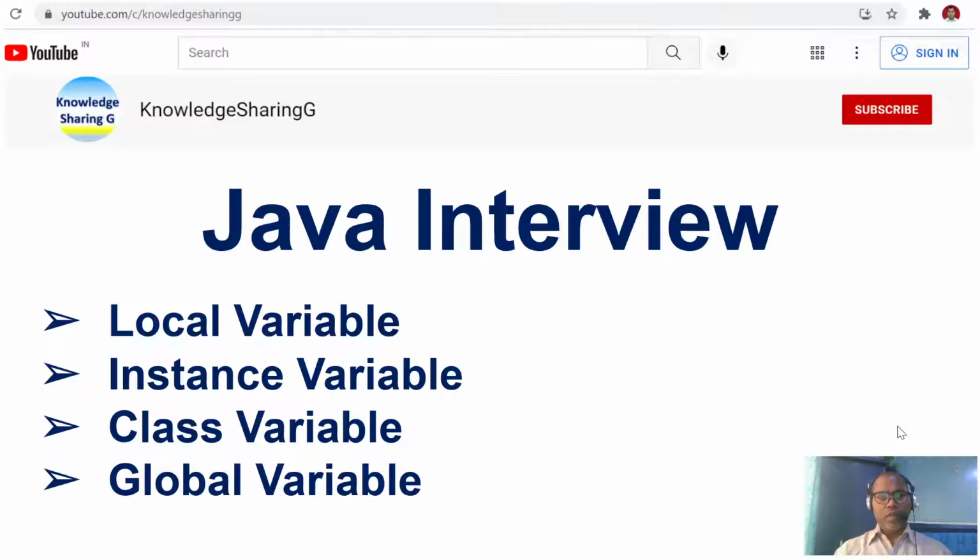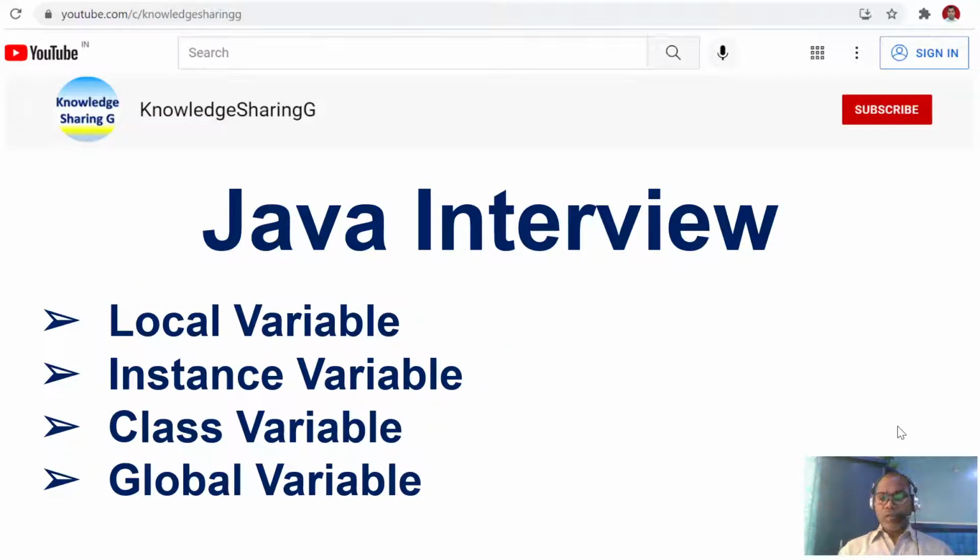Today, we are going to discuss a very frequently asked question in interviews about the different kinds of variables we declare in Java. Generally, these are local variables, instance variables, or class variables, and sometimes they ask about global variables. So we are going to discuss them one by one: what is a local variable, then instance variable, then class variable, then global variable, and look at some examples as well so that you will be clear what each means.